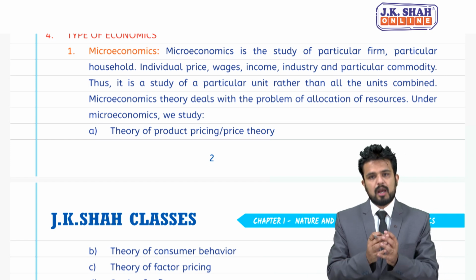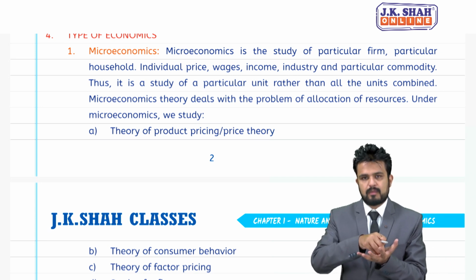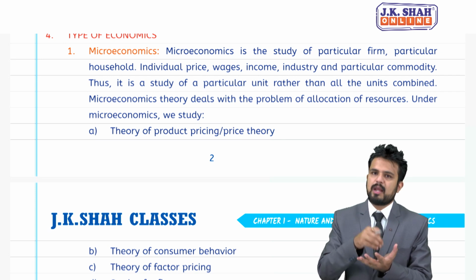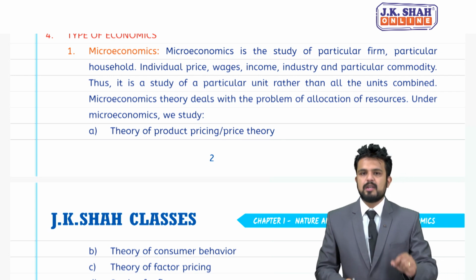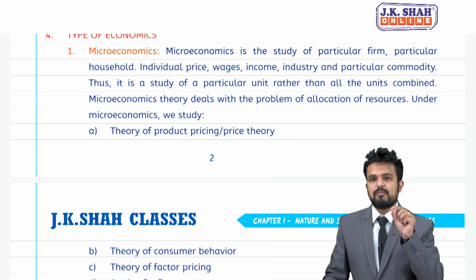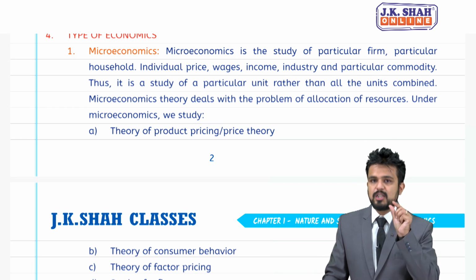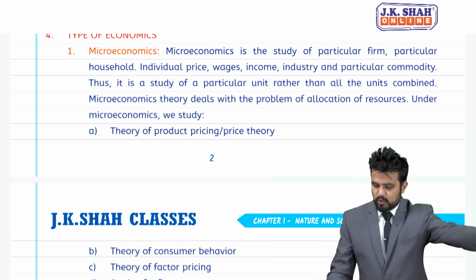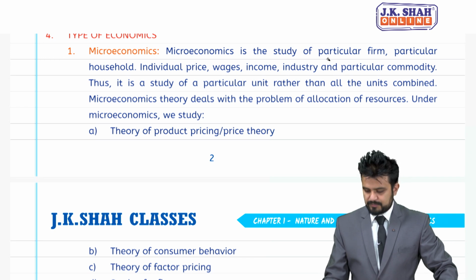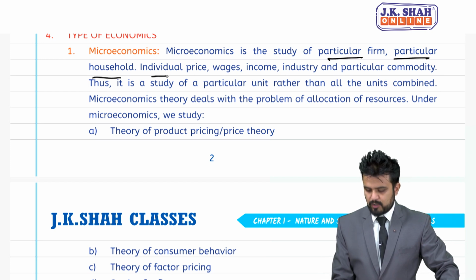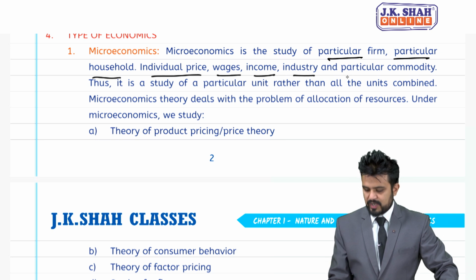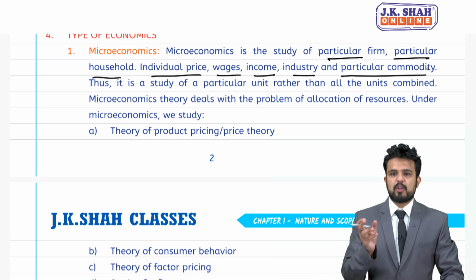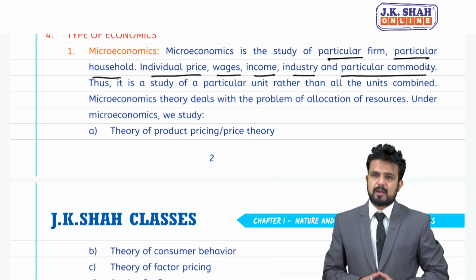When I am talking about one individual or one household, I am talking about microeconomics, students. This word micro has come from which Greek word? Mikros. Microeconomics is the study of a particular firm, particular household, particular price, wages, income, industry, and a particular commodity. Thus, it is a study of a particular unit rather than all units combined.